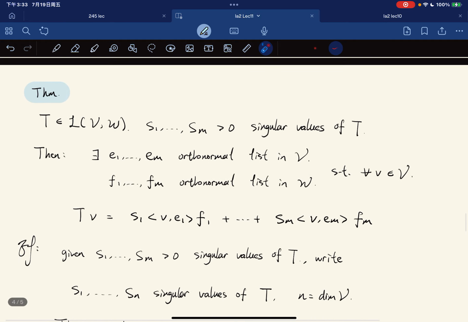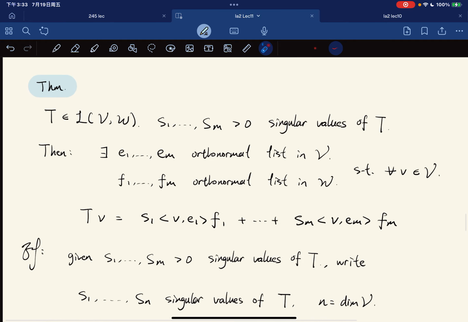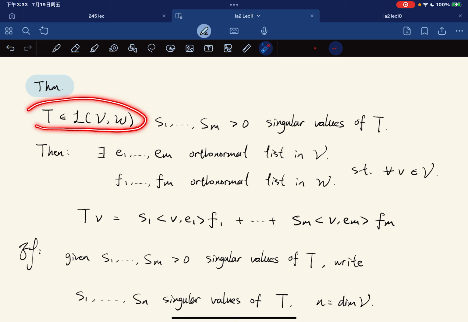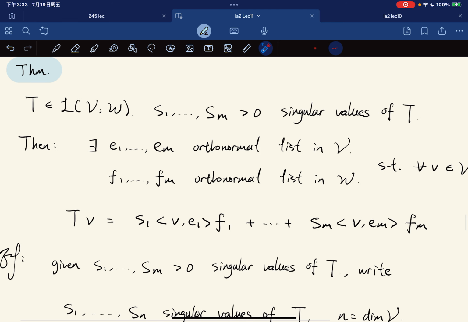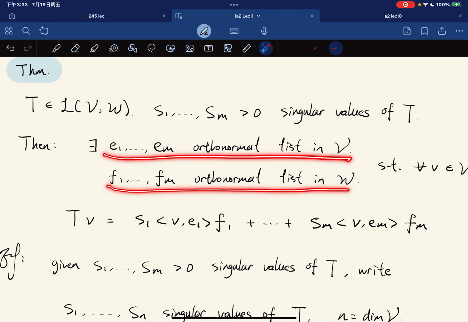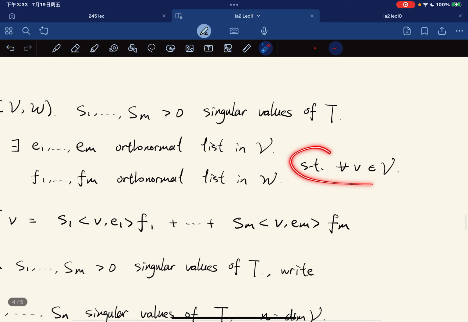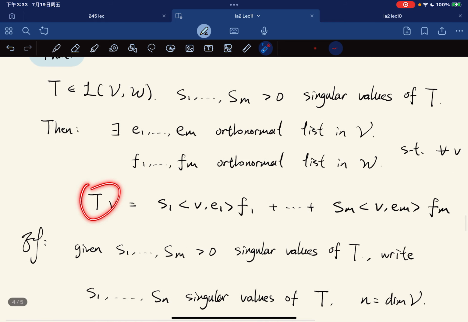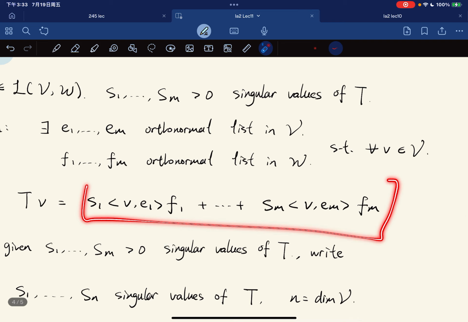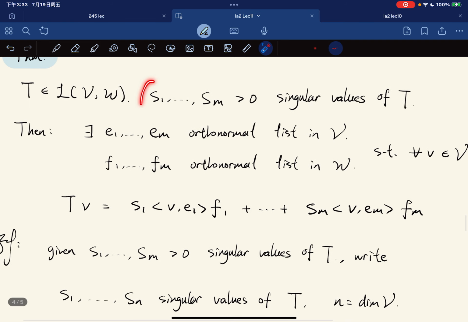And now here comes the singular value decomposition. Given an operator T, suppose s1 through sm are the positive singular values. Then there exists an orthonormal list e1 through em in V and another orthonormal list f1 through fm in W, such that we can decompose Tv into this.